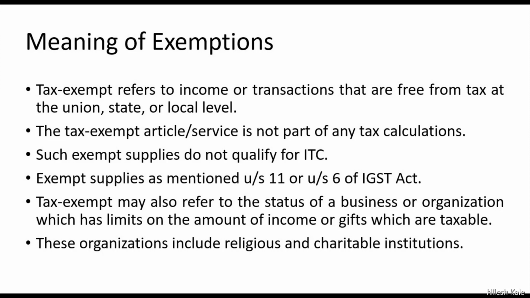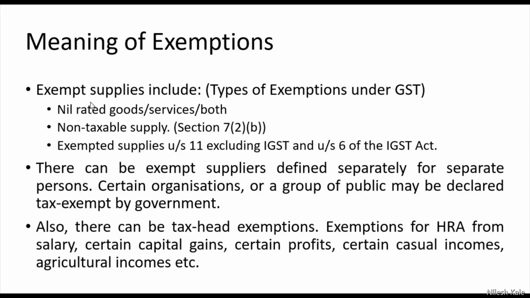This is another meaning of exemption. I am not telling you the act, I am not telling you the law. This is the meaning of exemption. These organizations include religious and charitable institutions. Such institutions, charitable institutions or religious institutions which supply exempt supplies or give such exempt services, they become exempt supplies, right? So exempt supplies include these three things.